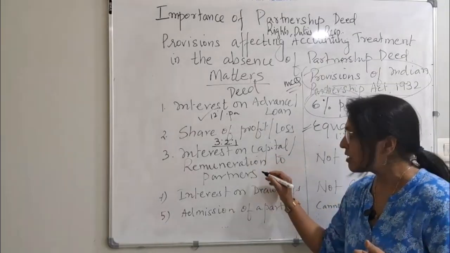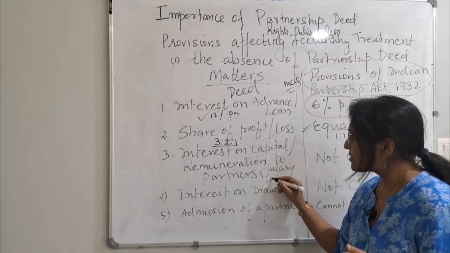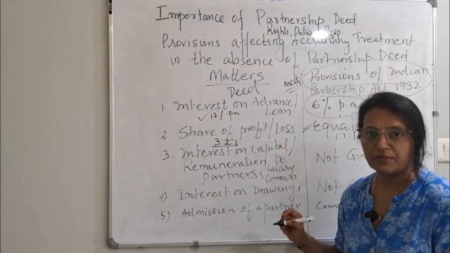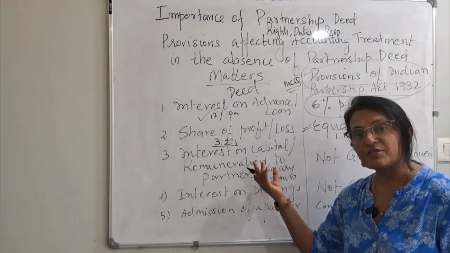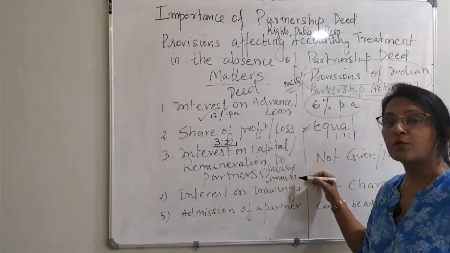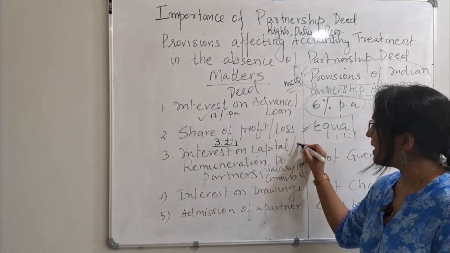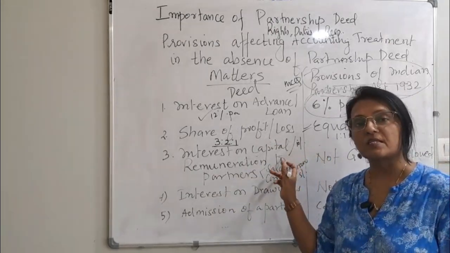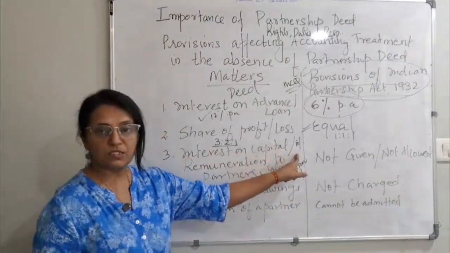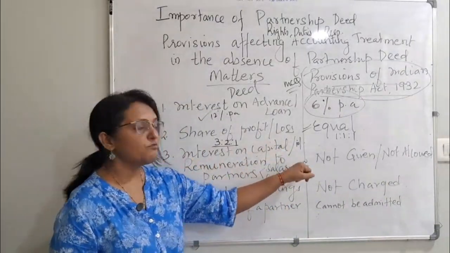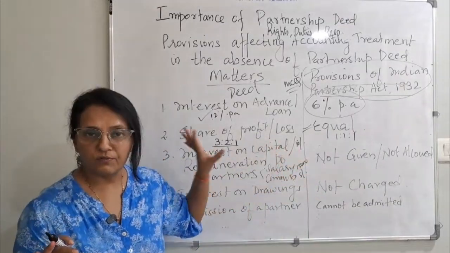Same thing, remuneration. What comes under remuneration? Maybe salary, commission. All these come under remuneration. This is also income for the partner, but an expense for the firm. If it is mentioned in the deed that you have to give salary of 15,000, commission of 5%, and interest on capital of 10%, then go according to what is given, and you have to give it.